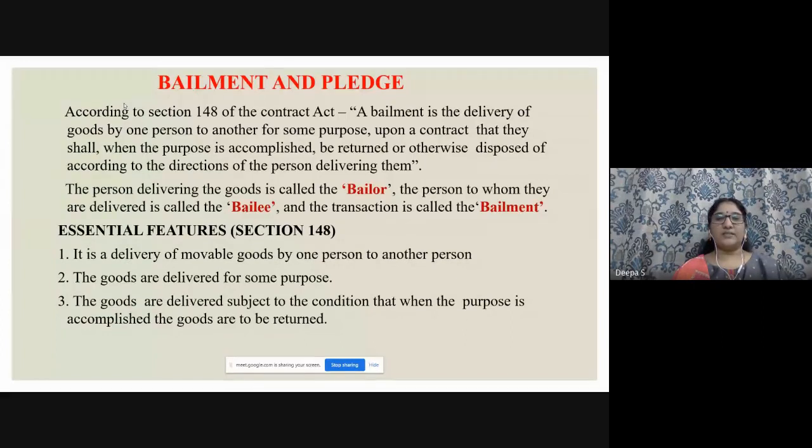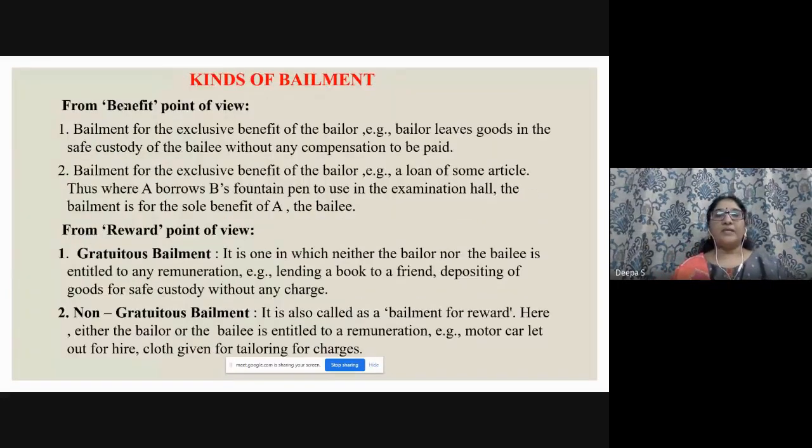So what are all the essential features? It is a delivery of movable goods by one person to another person. Compulsory, it must be present. The goods are delivered for some purpose. The goods are delivered subject to the condition that when the purpose is accomplished, the goods are to be returned. So this makes a difference, right, between bailment, pledge, and so on. So under bailment, after the purpose is over, the goods are to be returned. Next comes the kinds of bailment.